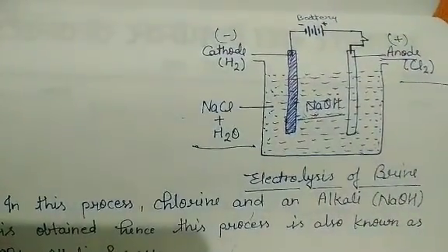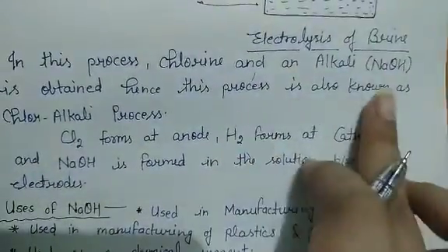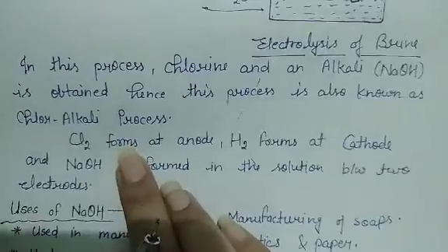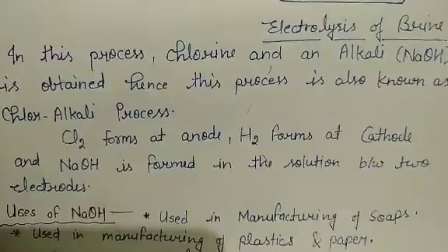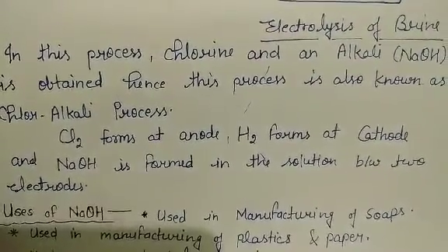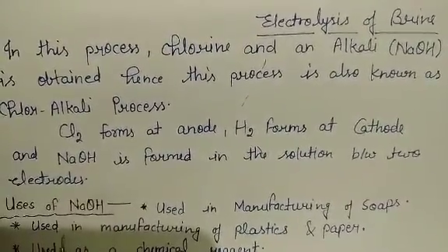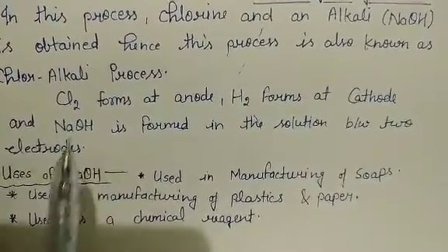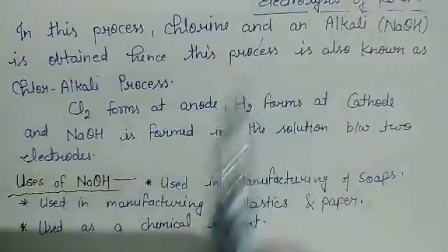As I told you earlier, because in this process chlorine and an alkali, NaOH, are formed, this process is also known as the chlor-alkali process, and it is very important from your examination point of view, because every year some 1 or 2 questions are always asked related to it. Now we will discuss the uses of the products formed in the process. As you can see, 3 products were formed: hydrogen, chlorine and NaOH.